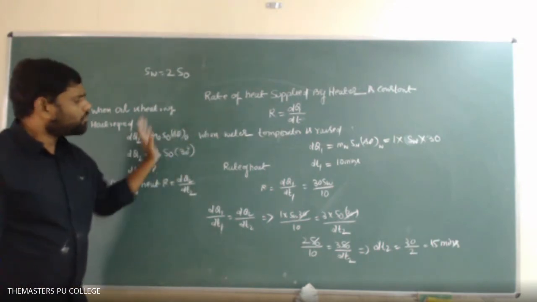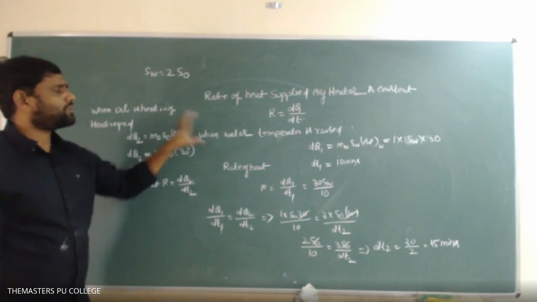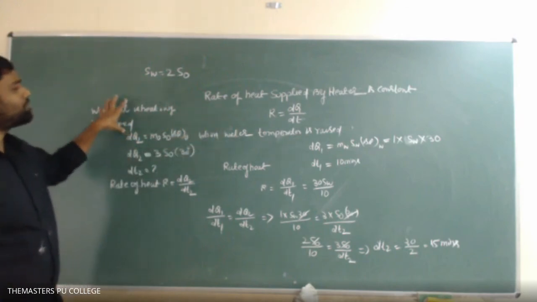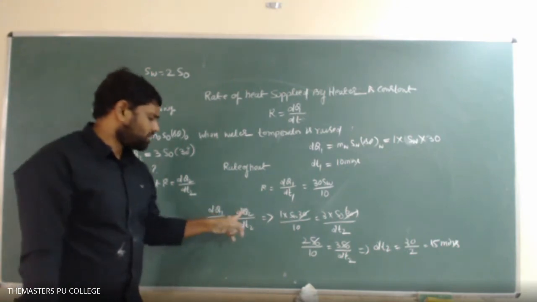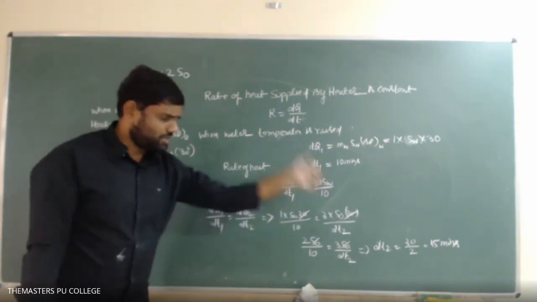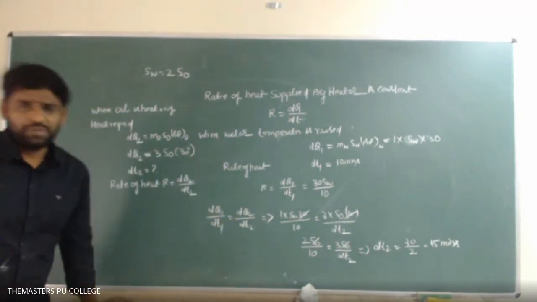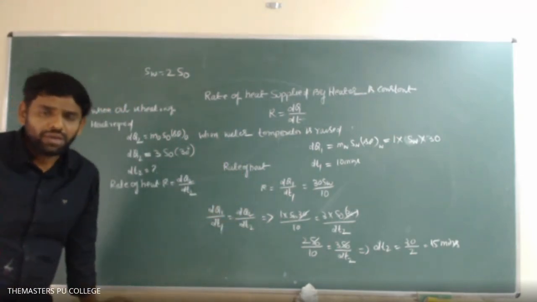As in both cases the same heater is used to heat up this water and this oil, that's why the rate of heat will be the same. dQ1 by dt1 equals dQ2 by dt2. Based on that we got the time as 15 minutes. Hence the oil will be heated up in 15 minutes.